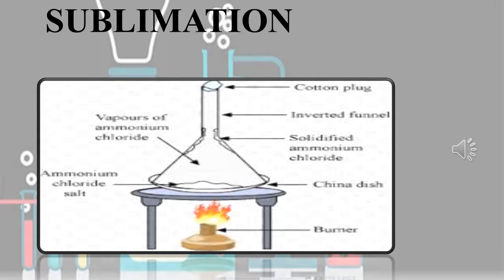Then the open end of the funnel is closed with cotton wool, and the china dish is going to be heated.